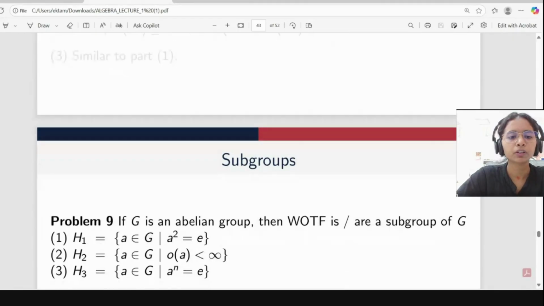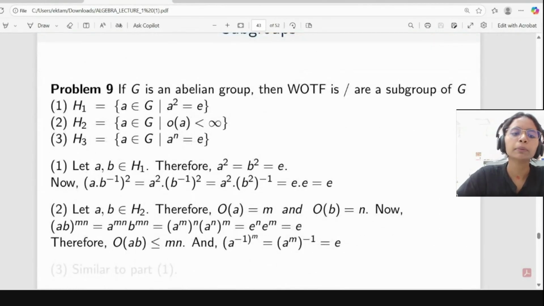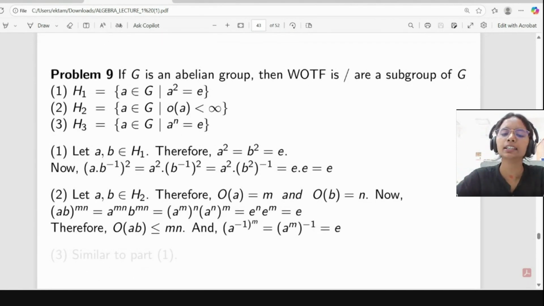For the second option, because here we are taking finite order only. Since A and B belong to H2, the order of A is m and the order of B is n. So A to the power m will be equal to E, and the order of B is equal to n. And here we are taking (AB) to the power mn, meaning A to the power mn, B to the power mn. So here we can rewrite it in this form.